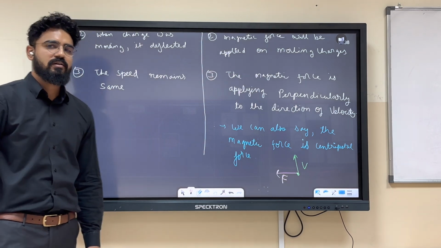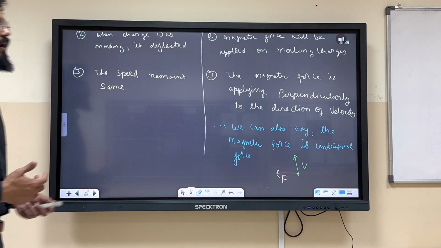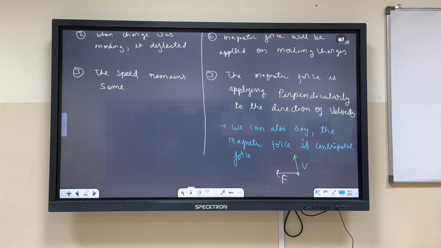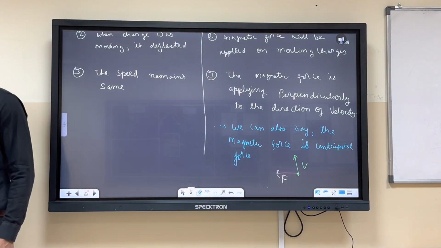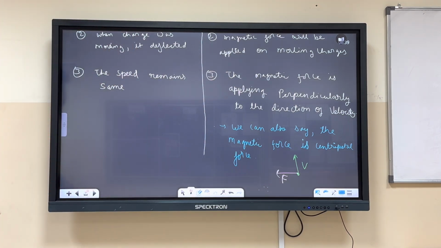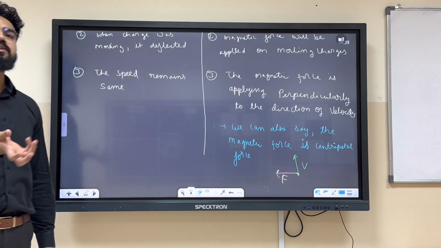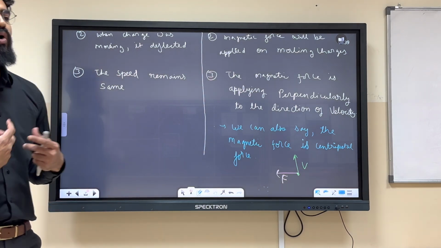So slowly, when we do all these experiments, from here we just want to get the formula. We all know it is not changing the magnitude of the speed, correct? It is only changing the direction, okay? But how can we relate it? What formula we should use?